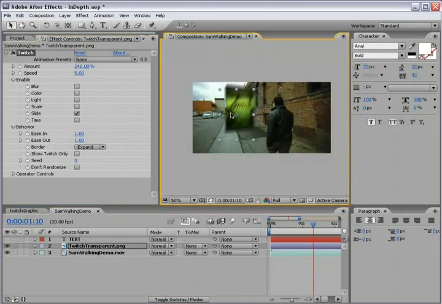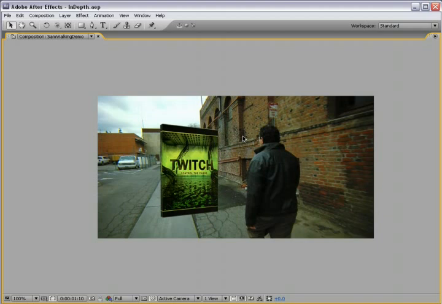So as you can see, there's a lot of features in Twitch, a lot of control over what you want to happen. So use them for what they are. Use them for things we haven't even thought of. Be creative, be experimental, try different combinations of effects, and come up with some cool things.